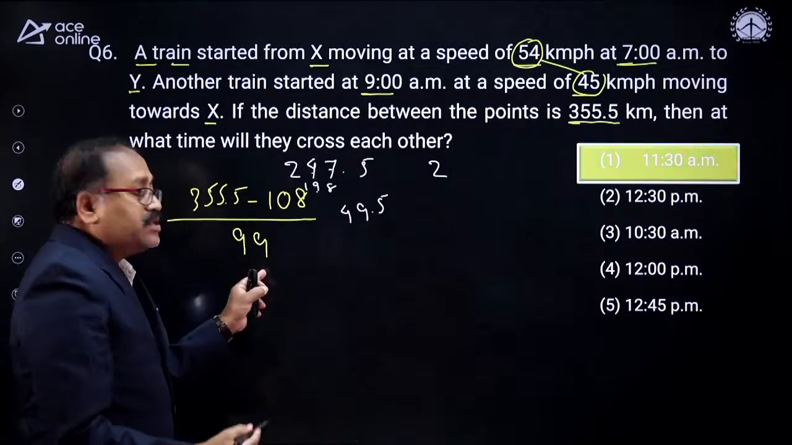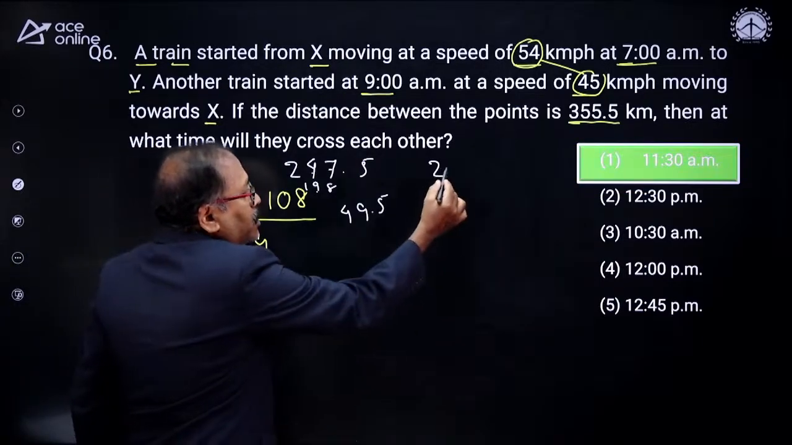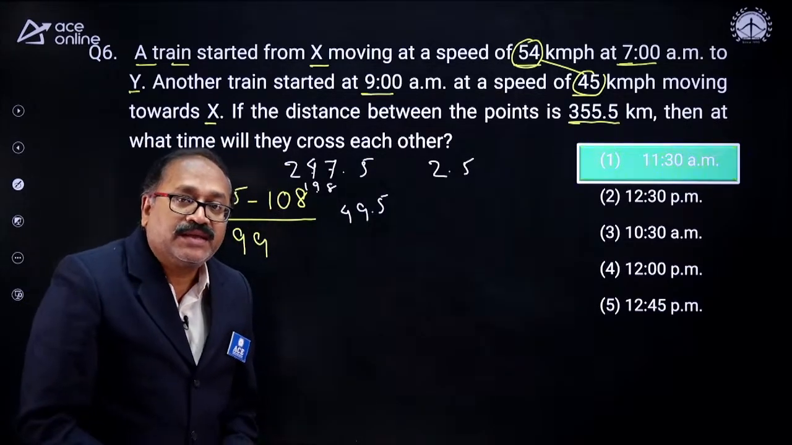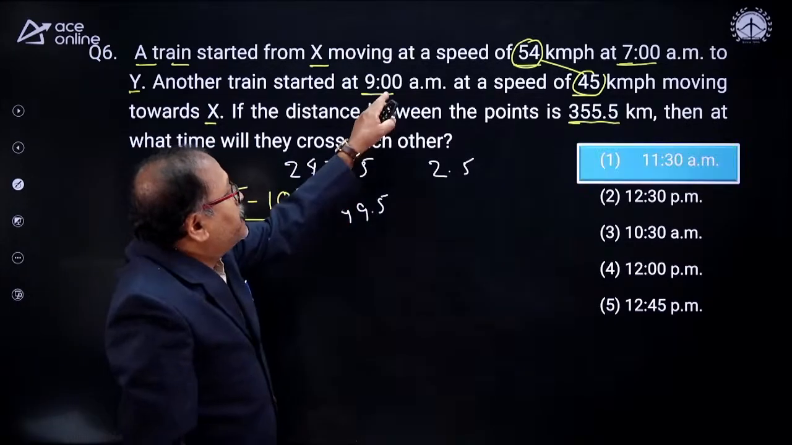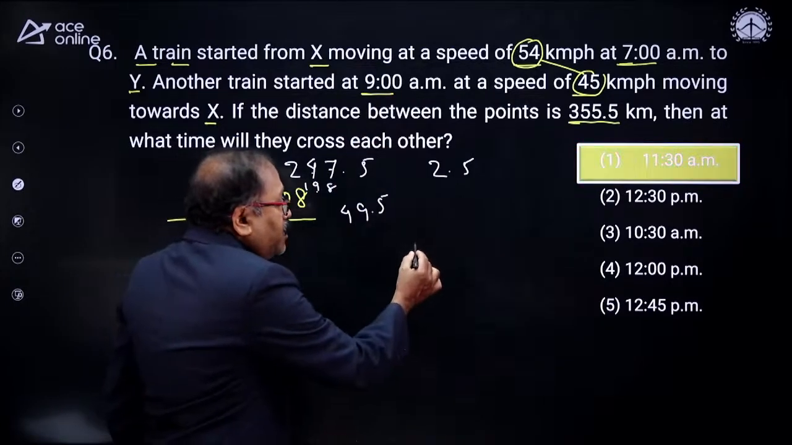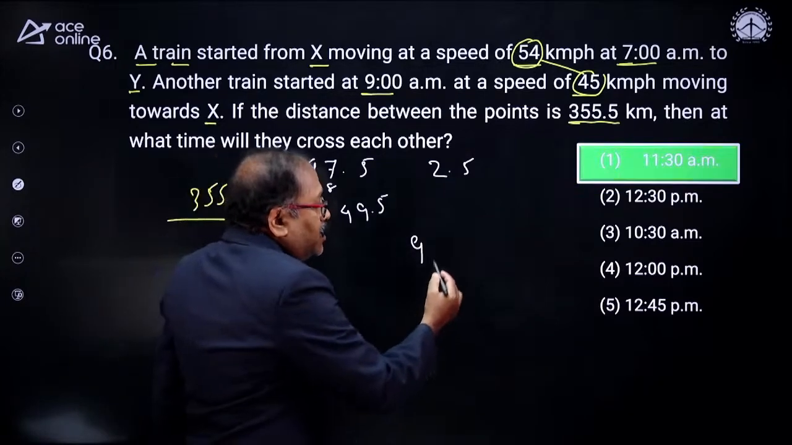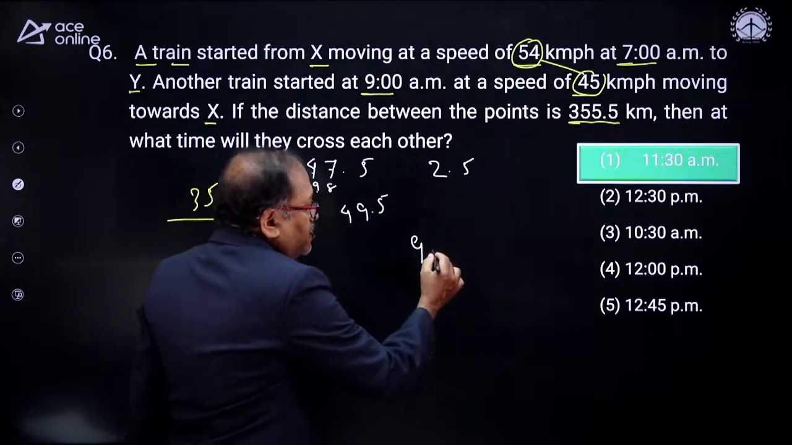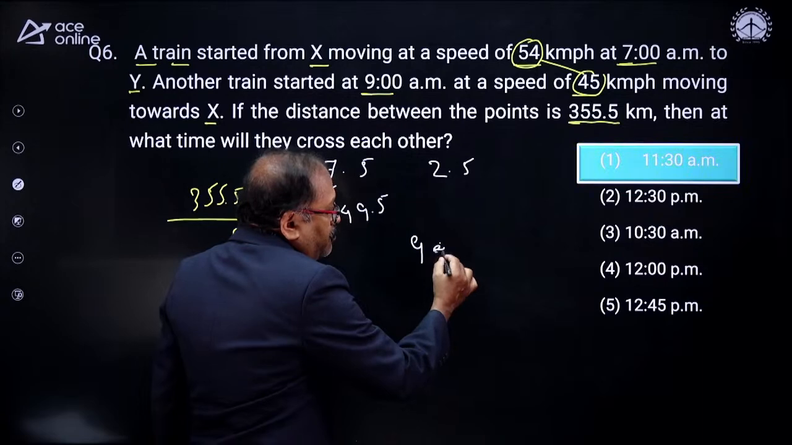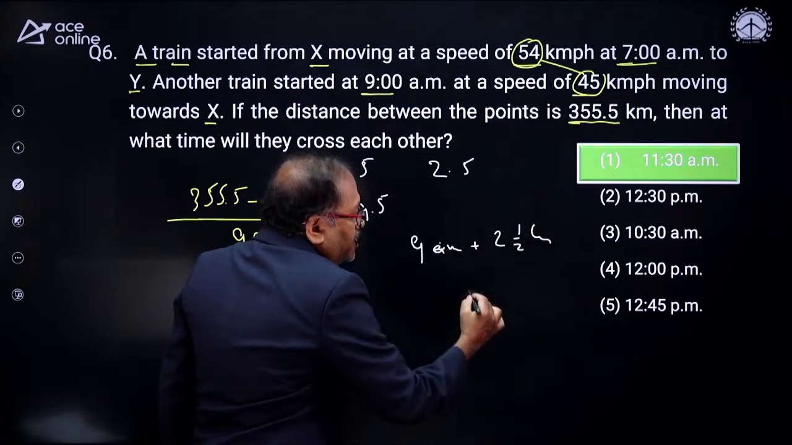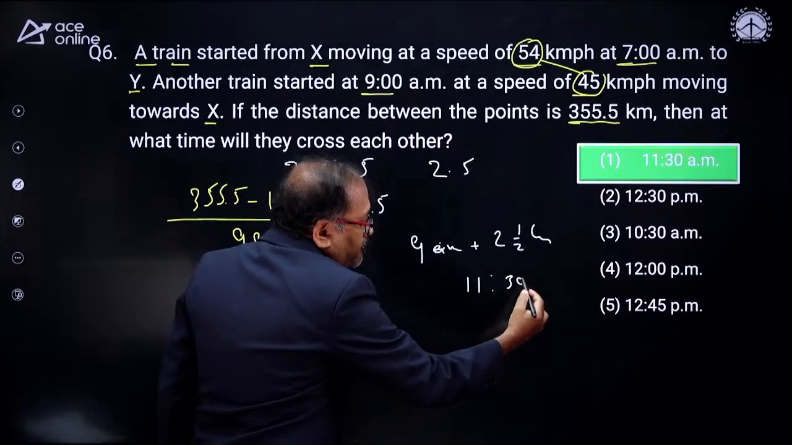And 0.5 over here. So the next one I notice it goes 5 times, so it is 2.5. That means it takes 2.5 hours. 2.5 hours from when? From 9 a.m. So from 9 a.m. if I add 2 hours, it is 11. Another half hour, it is 11:30. 9 a.m. plus 2.5 hours, you are getting 11:30 a.m.